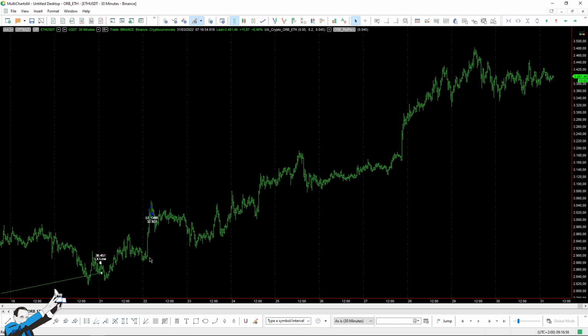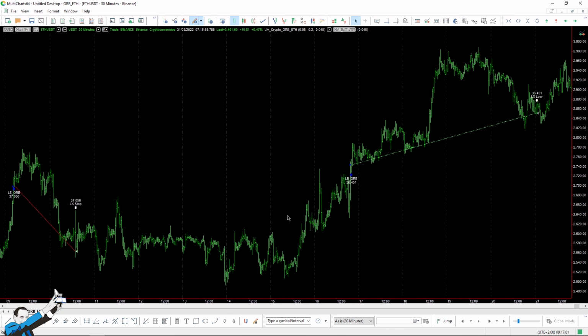Now let's take a look at another example. Here, for example, you can see that the market has made this spike. It didn't break through the level. In this case, we'll wait for an upward movement of 4.5%. You can see that here it hadn't touched the threshold. Here instead, it passed the threshold, so the strategy entered the market.